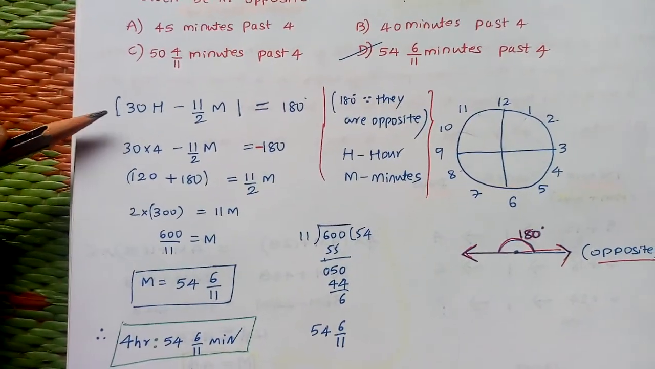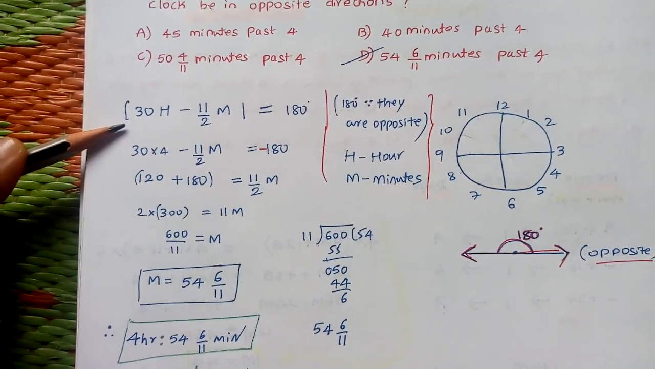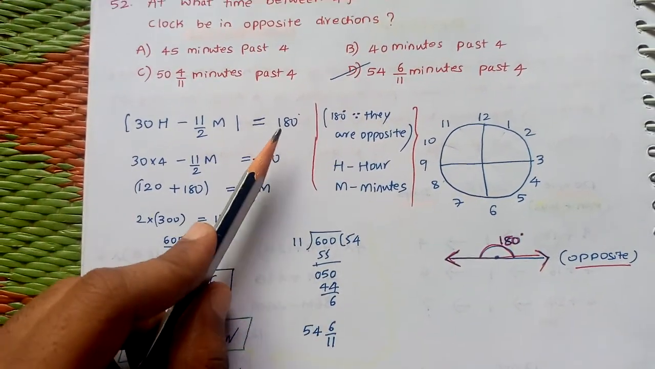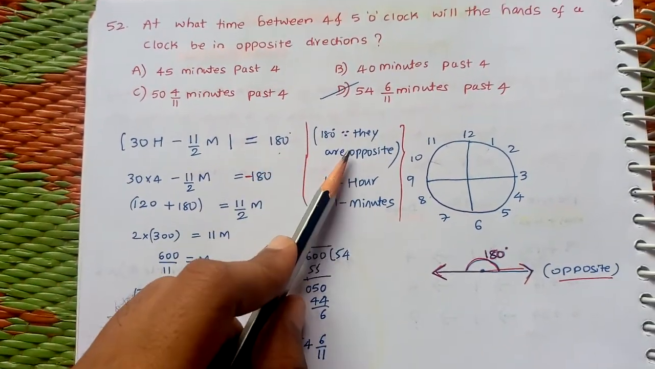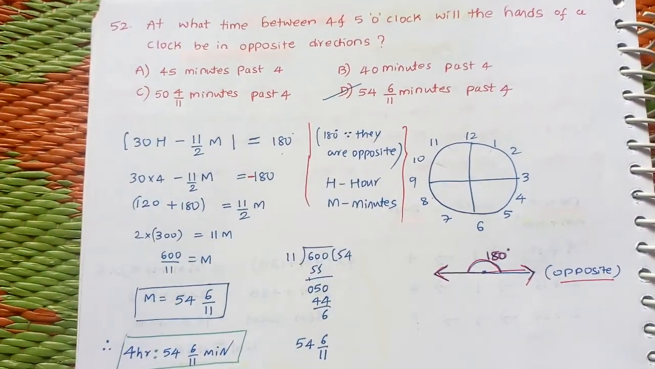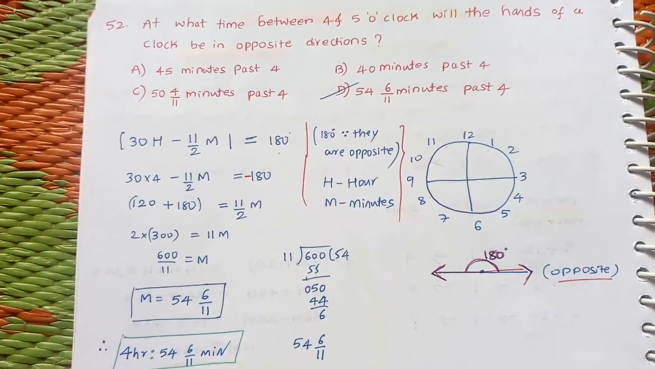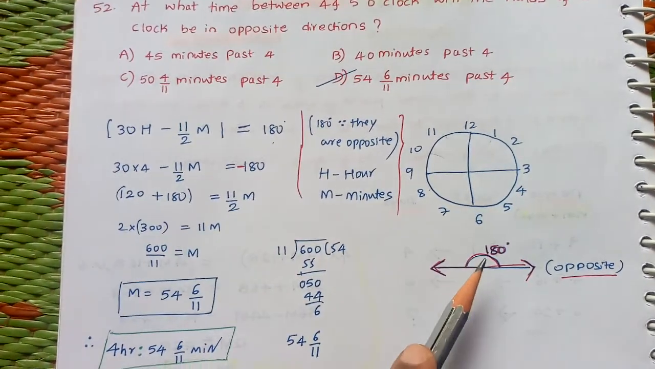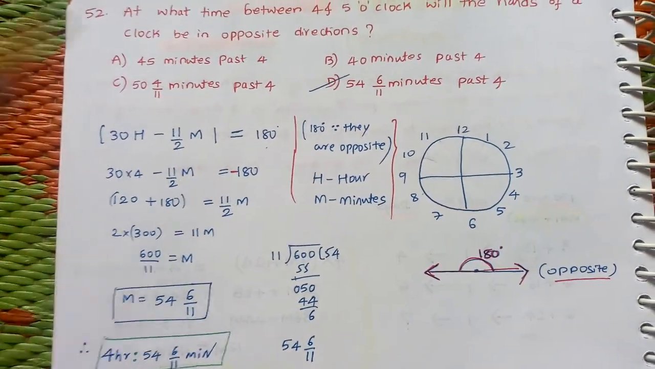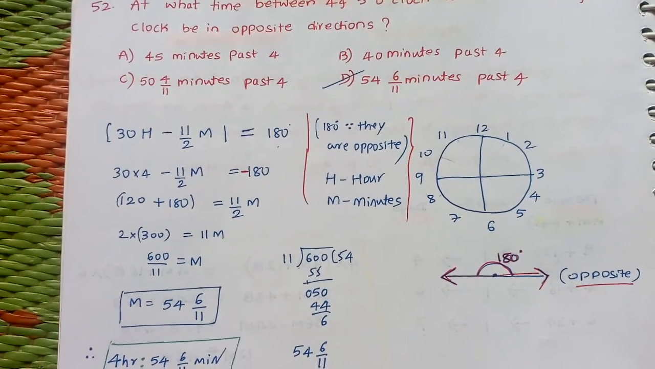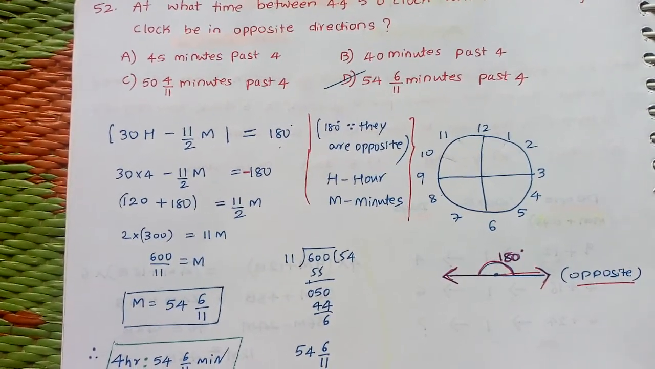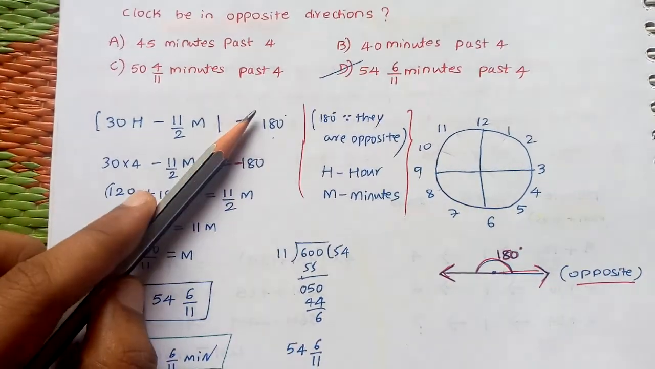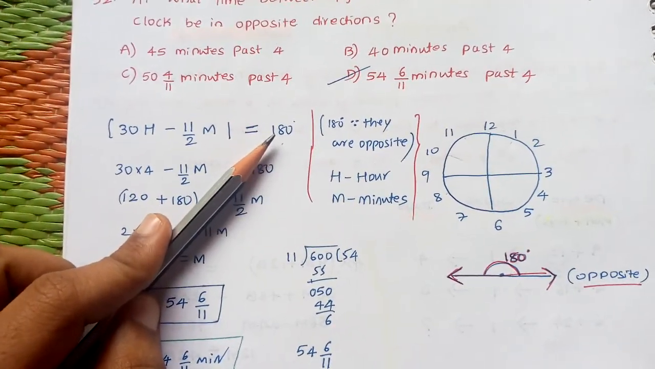For that we have to use 30h minus 11 by 2 m equal to 180. Here I have written 180 because they have given that between 4 and 5 o'clock the hands are opposite, at which time? Opposite means 180 degrees. If instead of opposite direction they asked that the hands are coinciding, at that time you would take 0 degrees, but here they have given opposite direction. That's why I have taken it equal to 180 degrees.